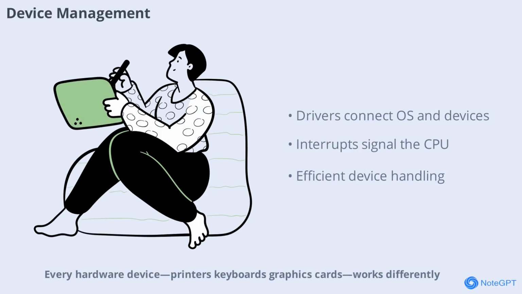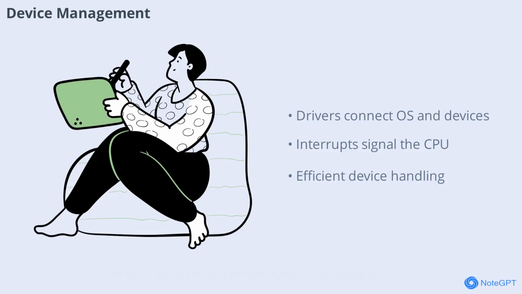Hardware devices like printers, keyboards, and graphics cards work differently. The OS uses small programs called drivers to communicate with each device. Instead of constantly checking if a device needs attention, devices send signals called interrupts, like ringing a doorbell. The CPU pauses its current work, handles the interrupt, and then goes back to what it was doing. This system keeps everything running efficiently without wasting time.